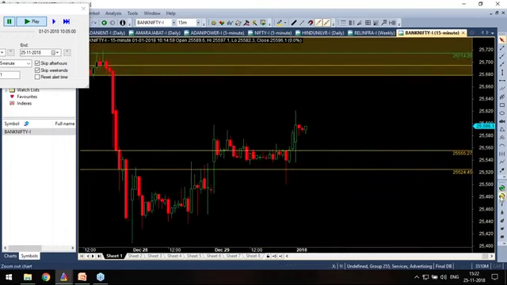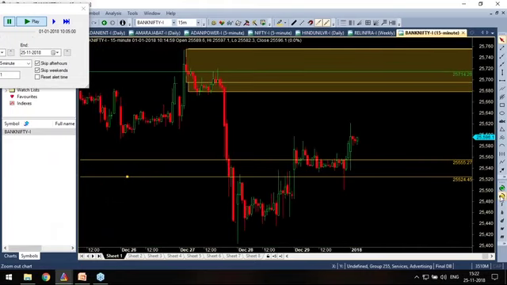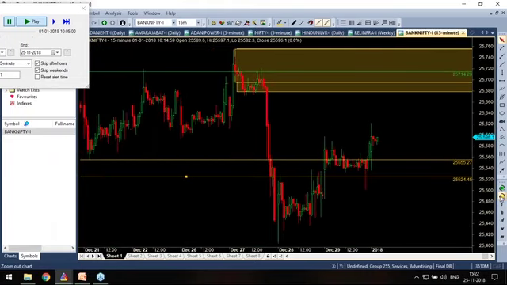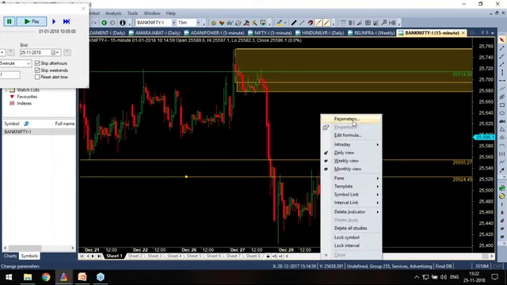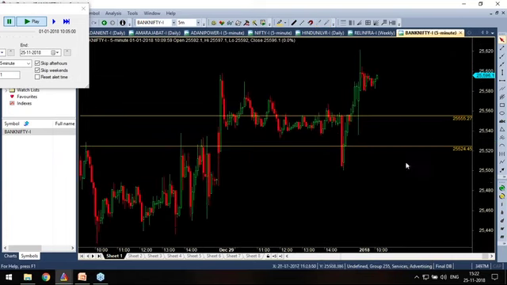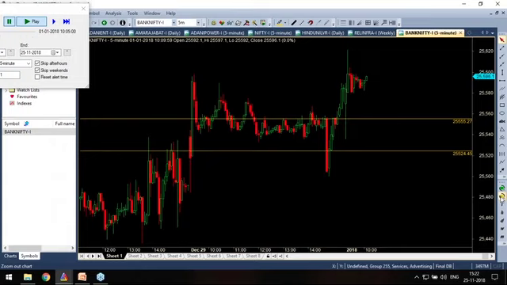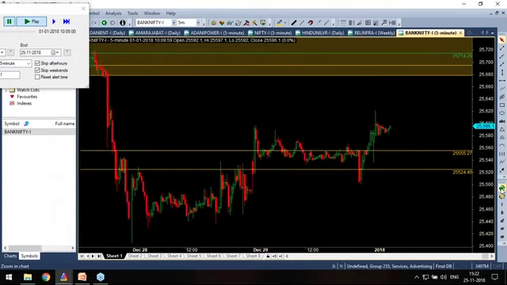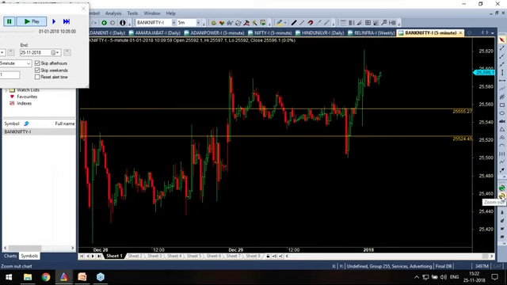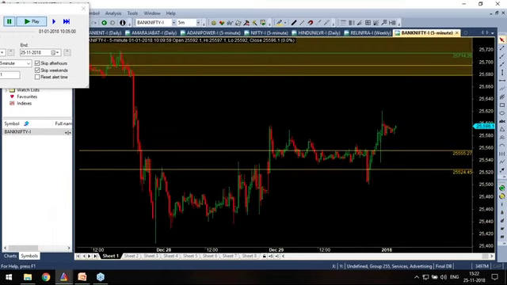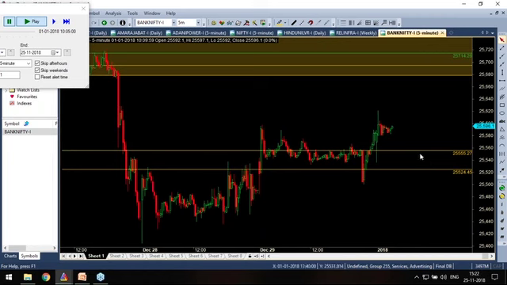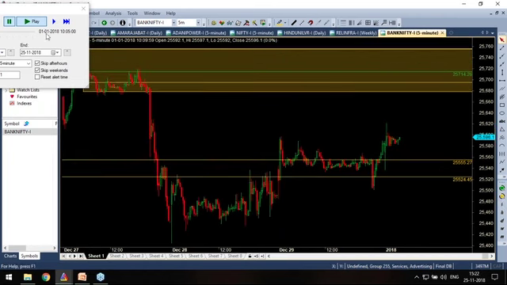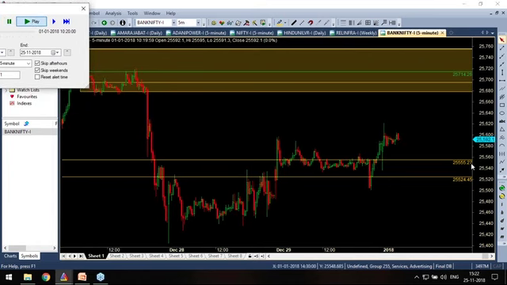So we will go back. I am getting into 5-minute now. So I'll minimize. Now I know that in 5 minutes I have a couple of strong stoppage points. There is a zone on the upside and I'll just play now. Let the price go.